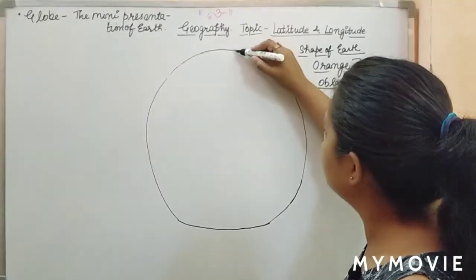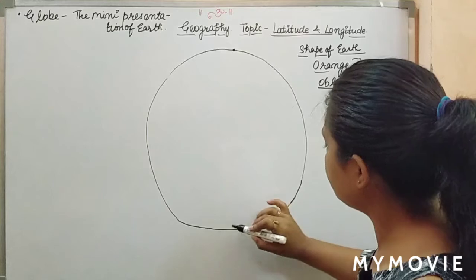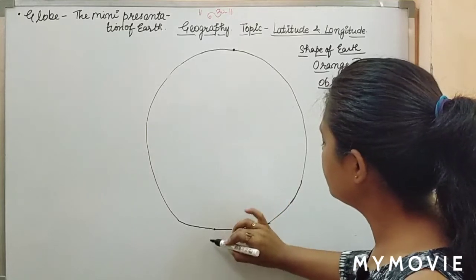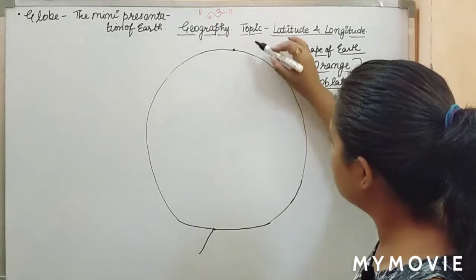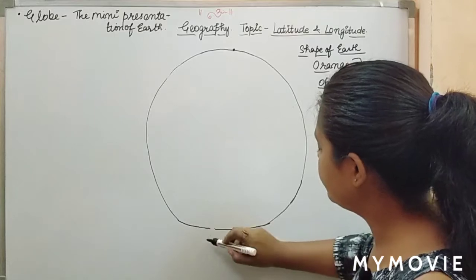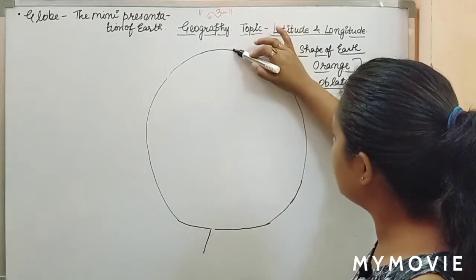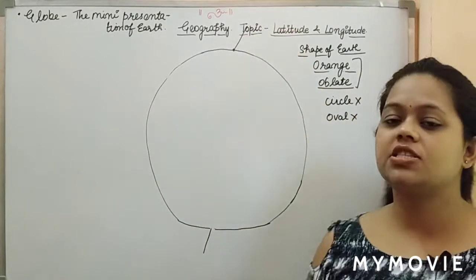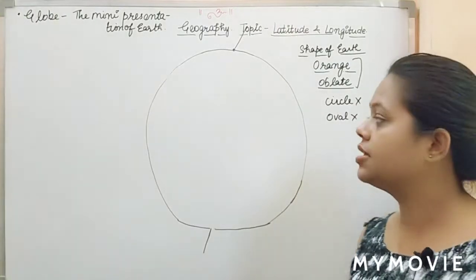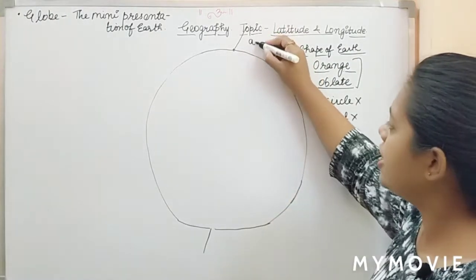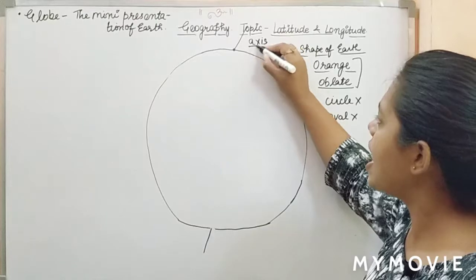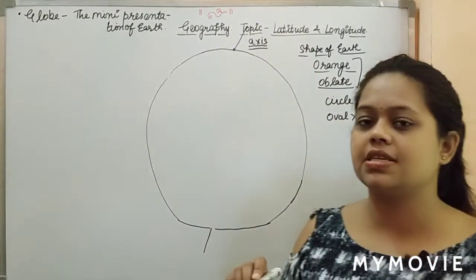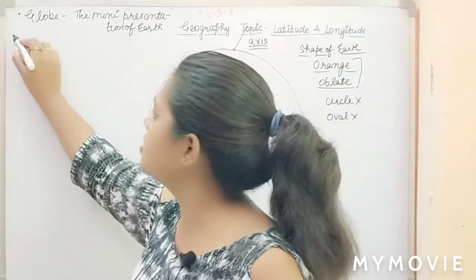You must know that the Earth rotates on its axis. The Earth rotates on its axis. So this is the axis. Now what is an axis?